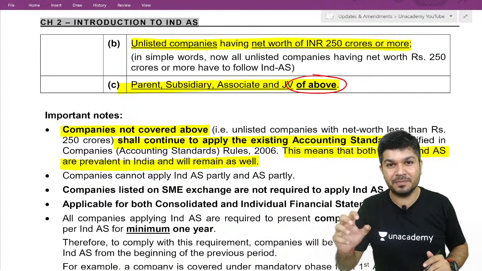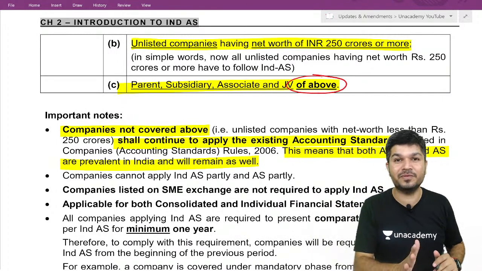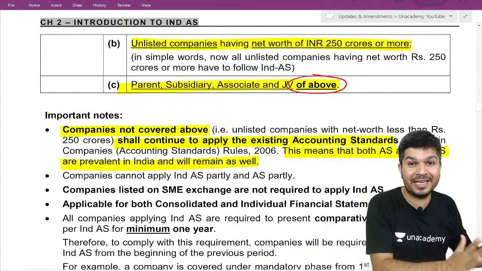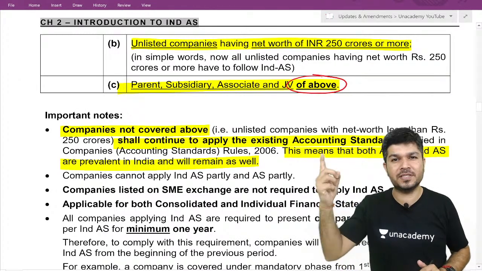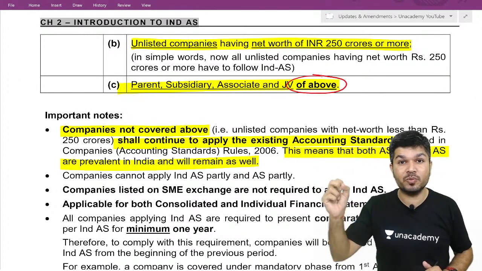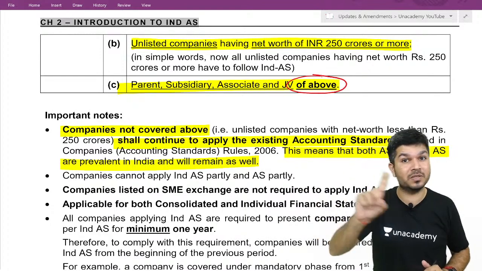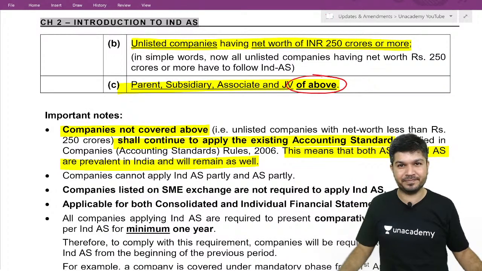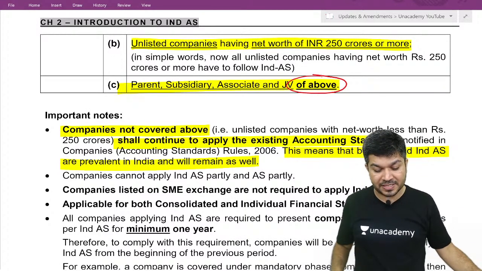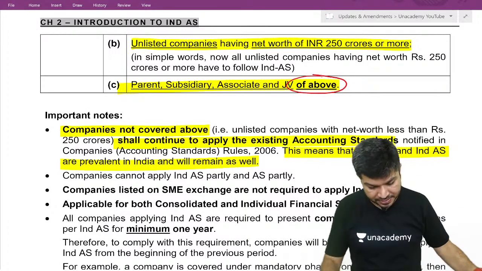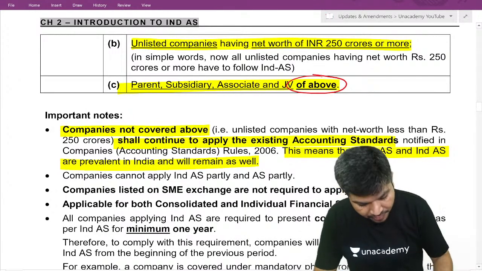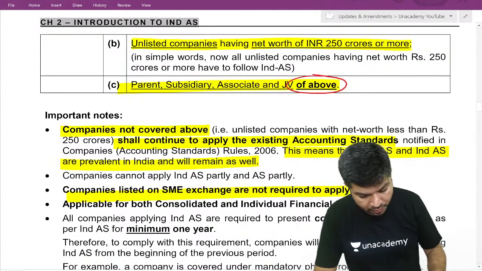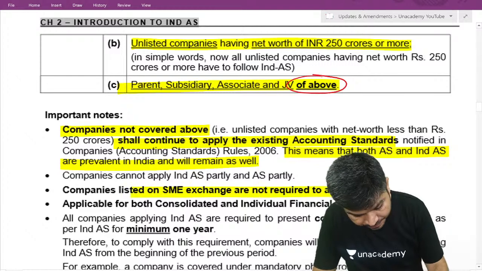So unlisted company, net worth less than 250 crore, they are still under your AS. Ind AS is for all listed, and unlisted having a net worth 250 crores over. It's a net worth, not the turnover. It's for big companies. Ind AS is coming up. If you are listed on SME exchange, you don't have to follow Ind AS.